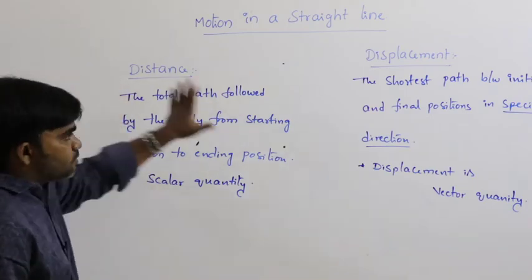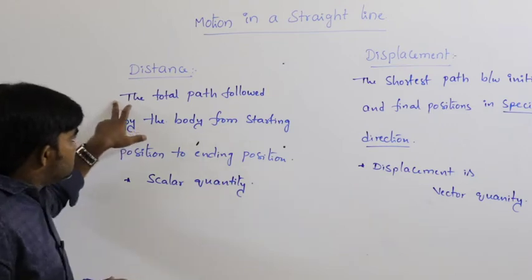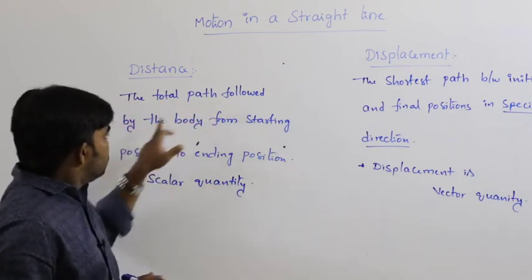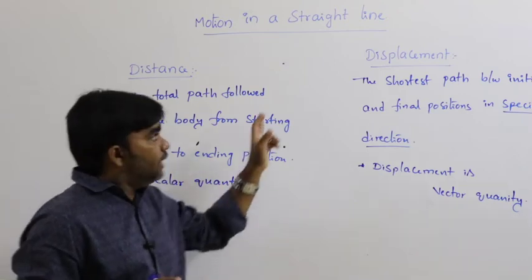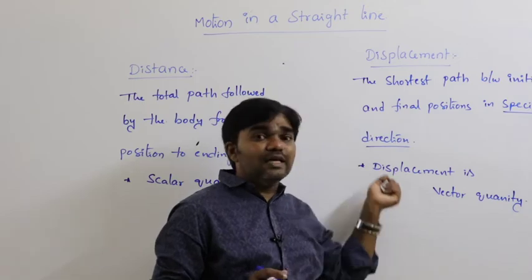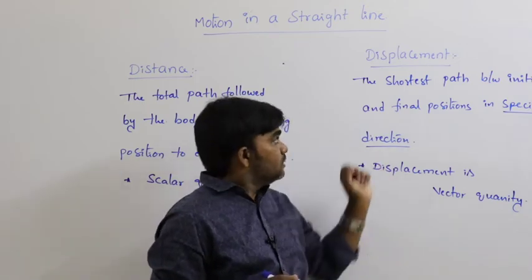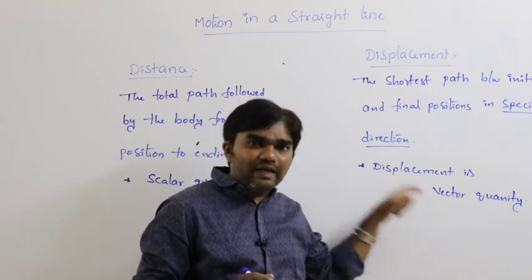So distance and displacement, these are the definitions. How can you define distance? The total path followed by the body from starting position to ending position, and the shortest path between the initial and final positions in a specified direction.